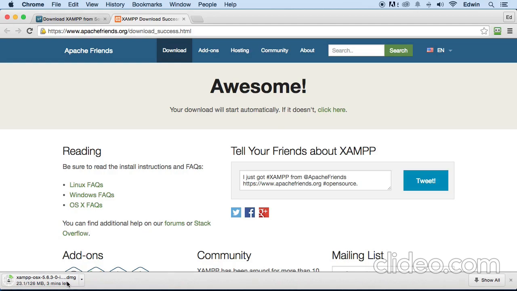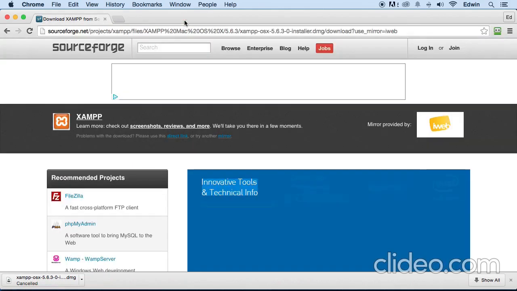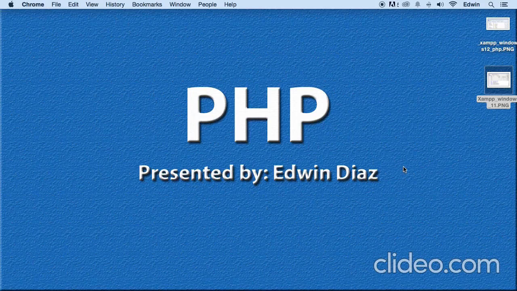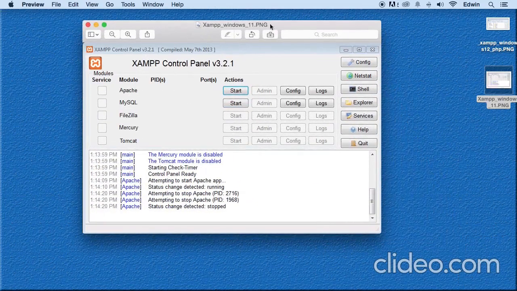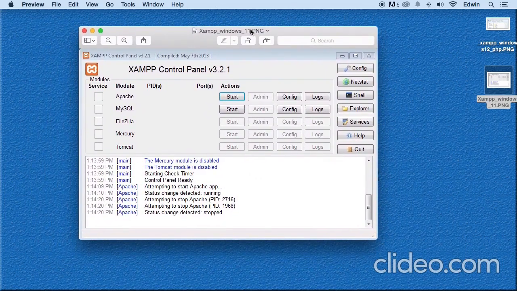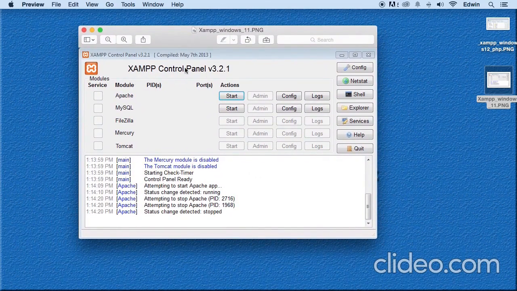Once you install the program, it should open up something called the Control Manager. If it doesn't open it up, then I'll show you how to open it up right now. But once this finishes downloading, let me just cancel this one because I already have the program. So once this finishes downloading, you are going to have something like this. This is exactly the same thing that Windows is going to have unless they change it.